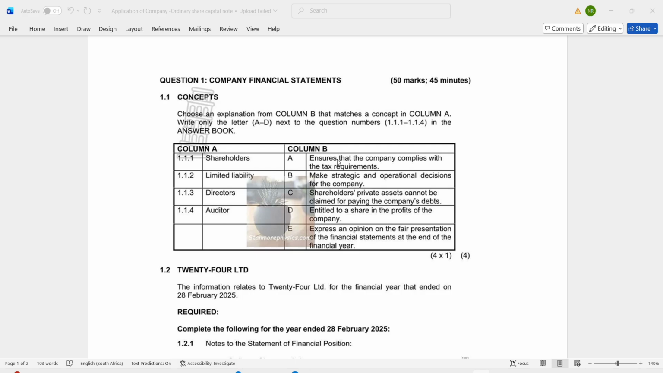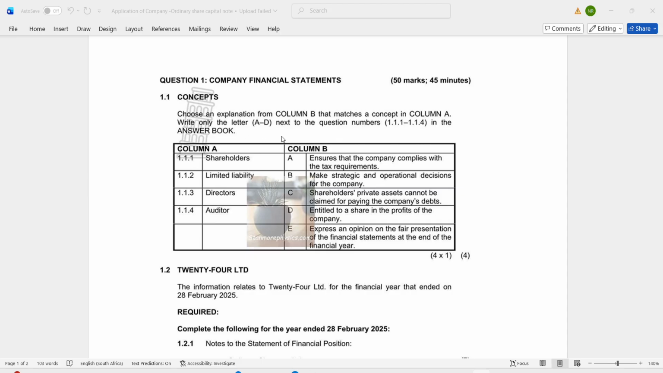They don't say write the explanation. Please guys, follow the instruction. When they say write only the letter, write only the letter. Don't try to be impressive to the marker or anyone. Just do what they require you to do and move on, because in an accounting paper time is very limited. So you have to be efficient in the way you use your time.